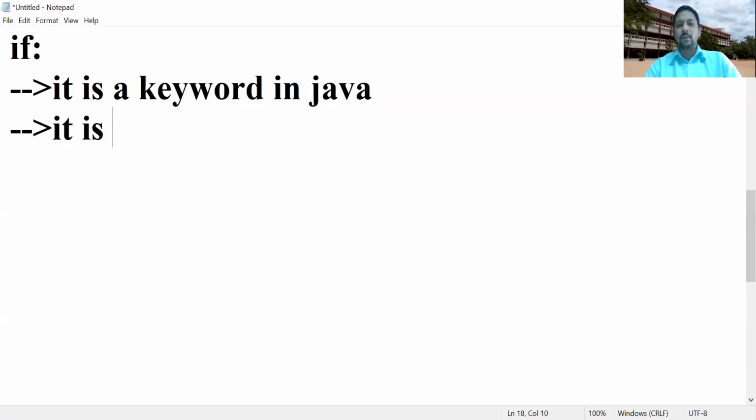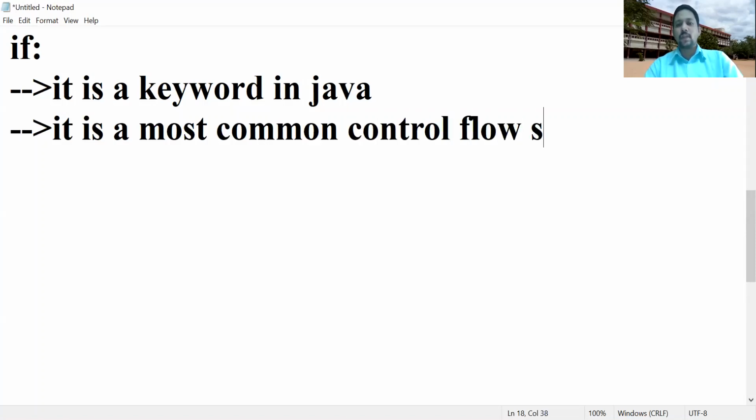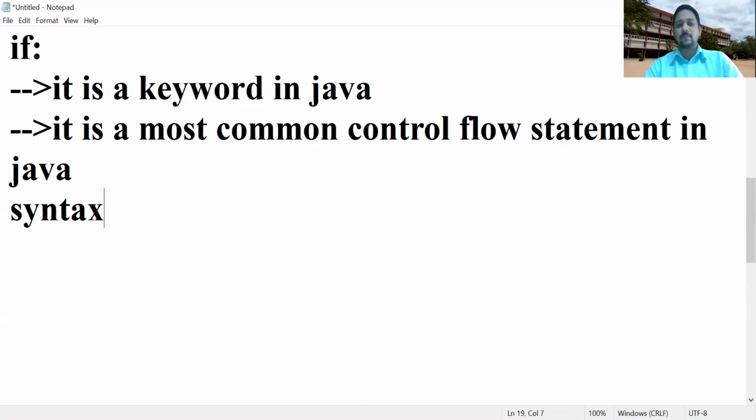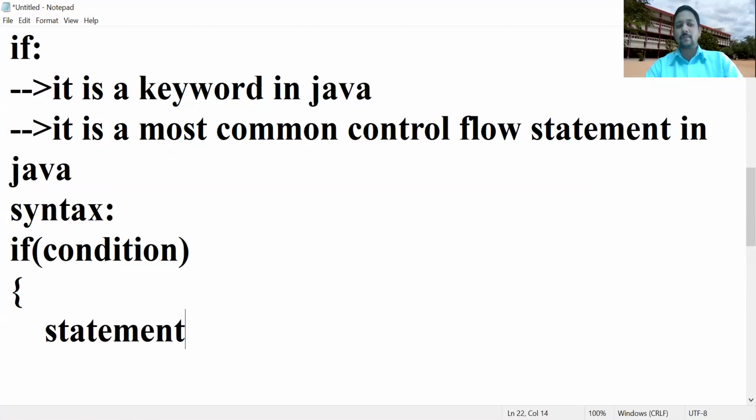It is the most common control flow statement in Java. Now the syntax of if: if in lowercase letters, condition, in the curly braces, statement or statements.